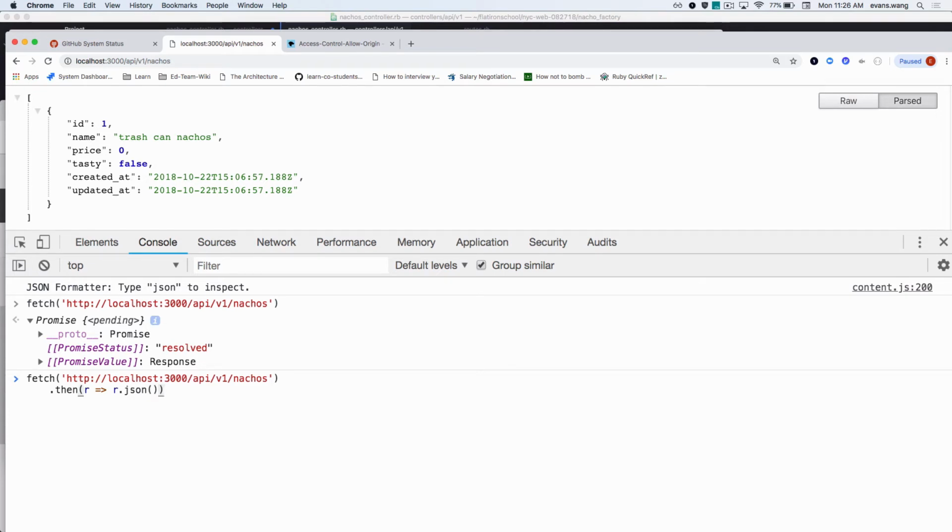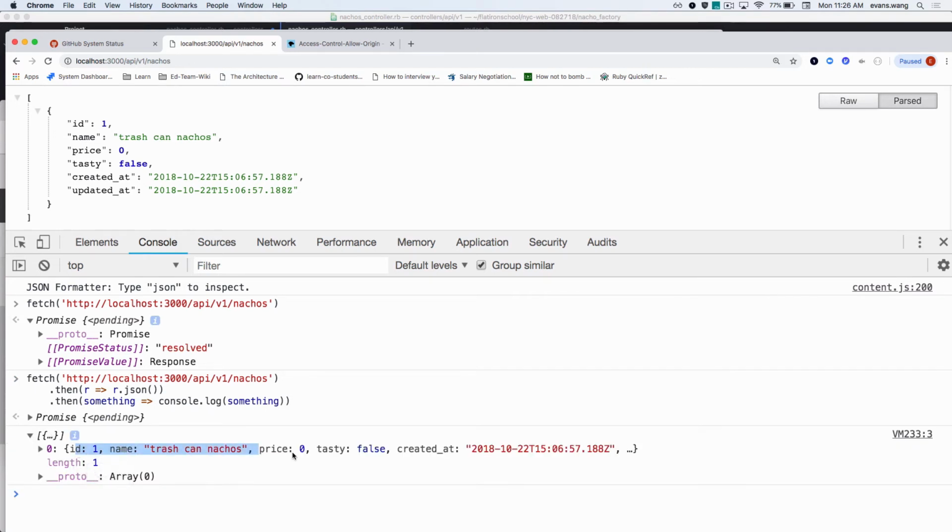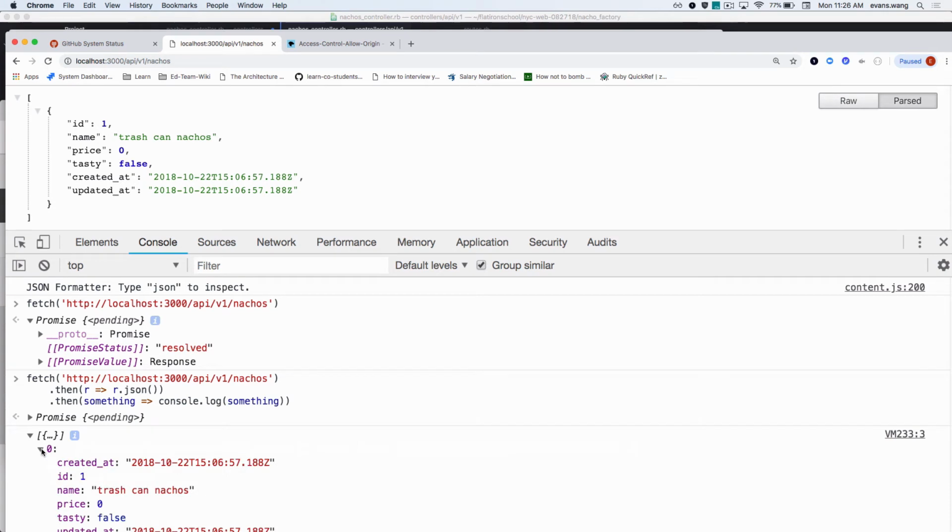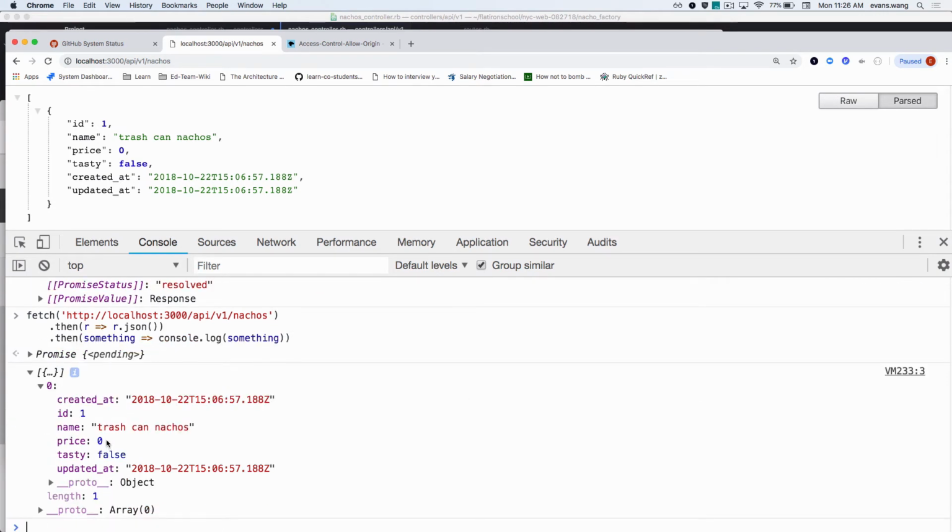Cool. And now I want to. Then I have some sort of what? Something comes back, right? I don't know what that is. So I can just console it. Attaboy. Cool. What do you think comes back? Is this what I want? Is this data you're familiar with seeing?